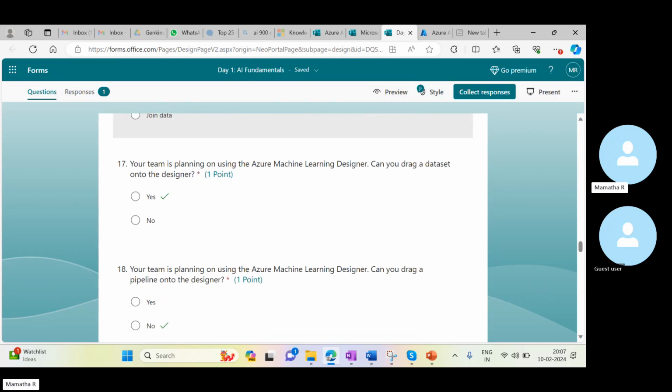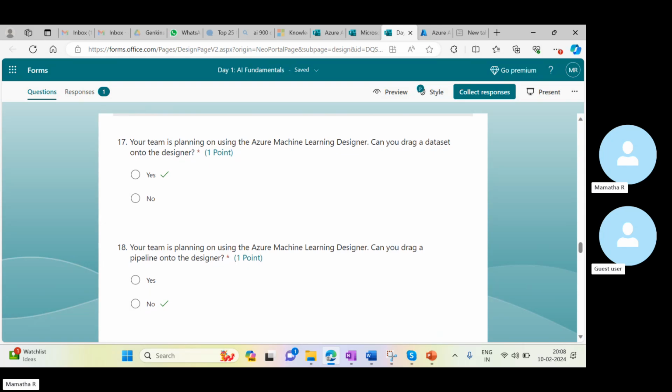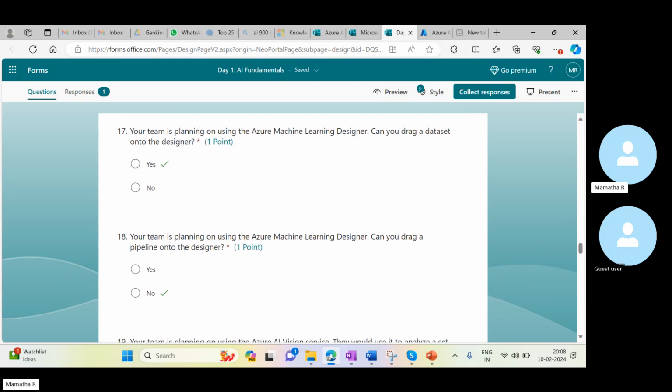Your team is planning on using Azure Machine Learning Designer. Can you drag a dataset onto the designer? So these are the components and datasets we had yesterday. We can drag these datasets into the designer window which we are using.